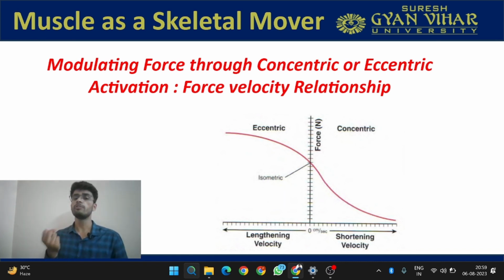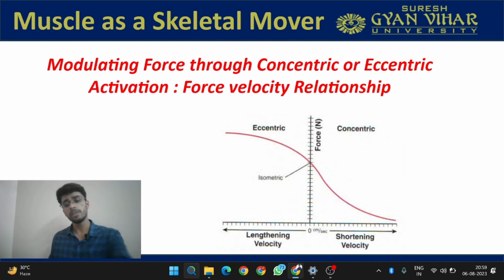Now reverse this example. Now you have to do the eccentric contraction of the biceps. Now you have to take it down. If the weight is less, you will take it down very slowly, easily. But if the weight is more, then you will just drop it. Why is it happening? Because the muscle's demand of force production is increased and the muscle is not able to do that. So the velocity will increase.